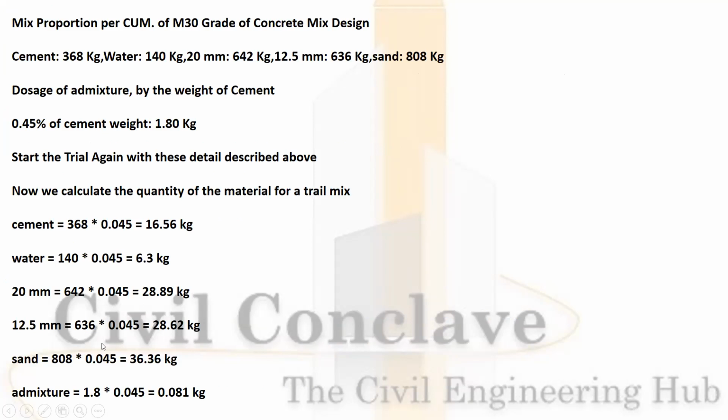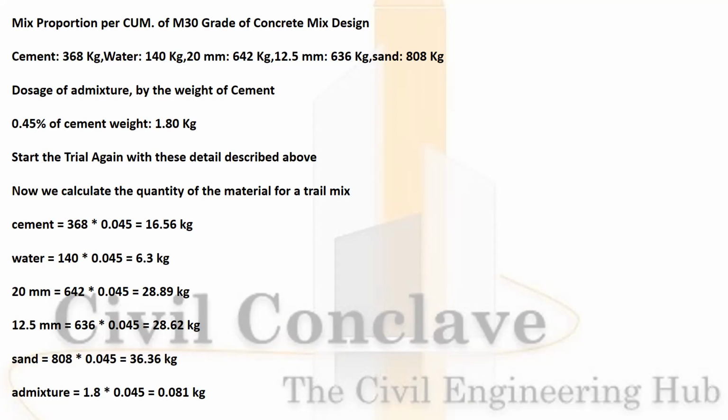Mixed proportion. Cement 368 kg, water 148 kg, 20 mm 642 kg, 12.5 mm 633 kg, sand 808 kg. Dosages of admixture by cement weight will be 45%, that is 1.8 kg. Let us start the trial mix once again.